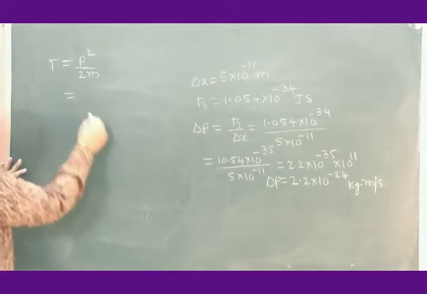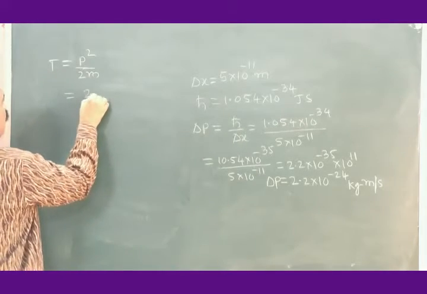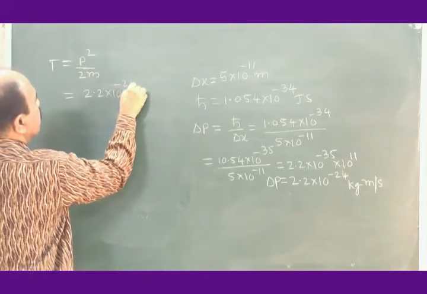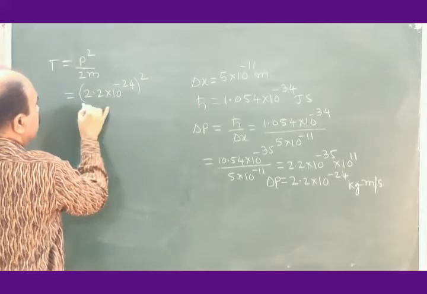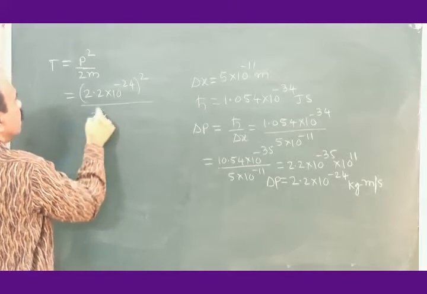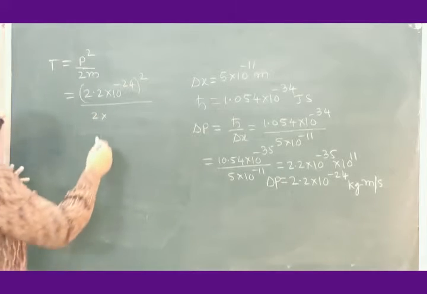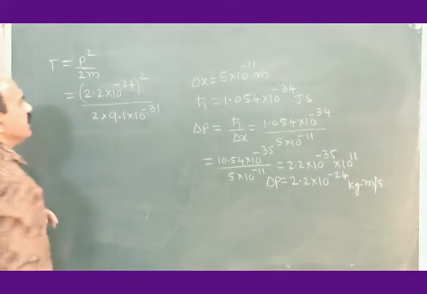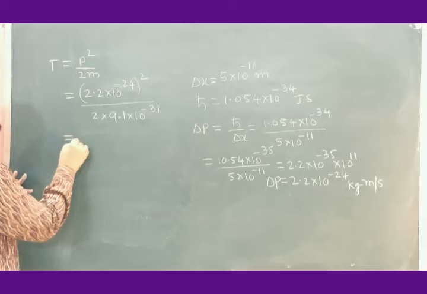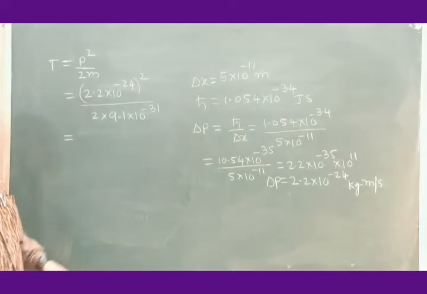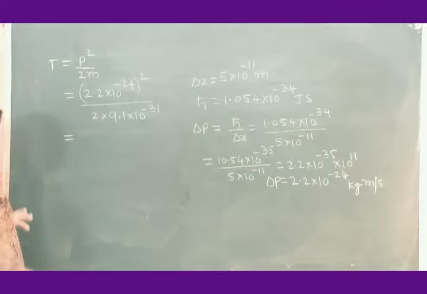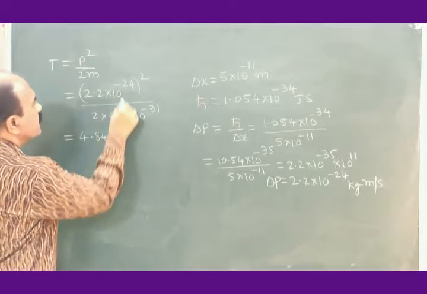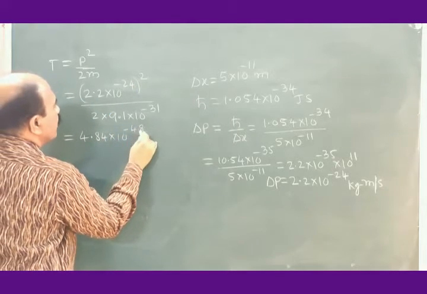So, let me use the formula for kinetic energy of electron as P square divided by 2m. What is P? P is 2.2 into 10 to the power minus 24, square, divided by 2 into m, where m is the mass of electron, 9.1 into 10 to the power minus 31. What is the square of 2.2? It is 4.84 into 10 to the power minus 48.